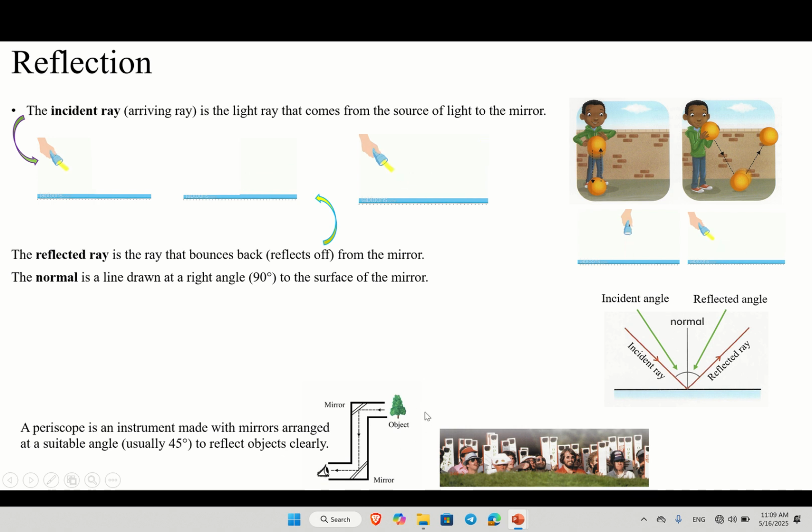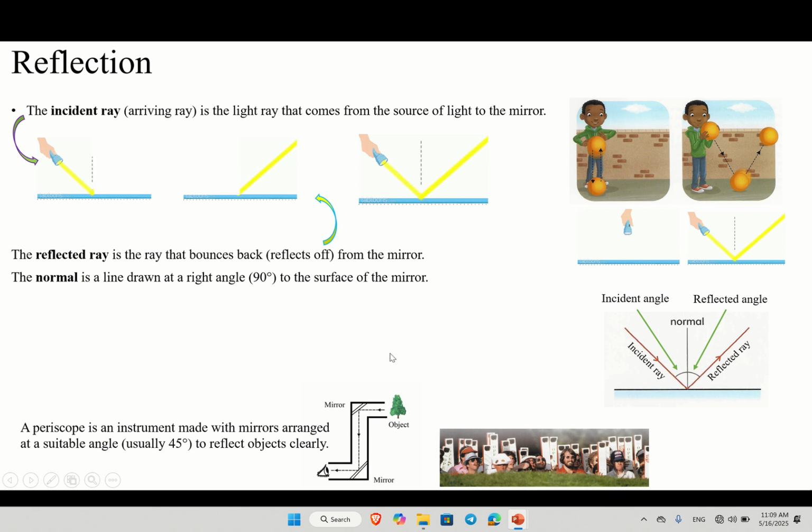How? Because the light reflection comes from the object to this mirror. This is a mirror here, and this mirror reflects to this mirror. This mirror is going to reflect it to their eyes. So it's so easy. The periscope is an instrument with mirrors arranged at which angle? The suitable angle, which is 45 degrees, to reflect the object clearly. If you want to see everything clearly, these mirrors must be arranged at 45 degrees.